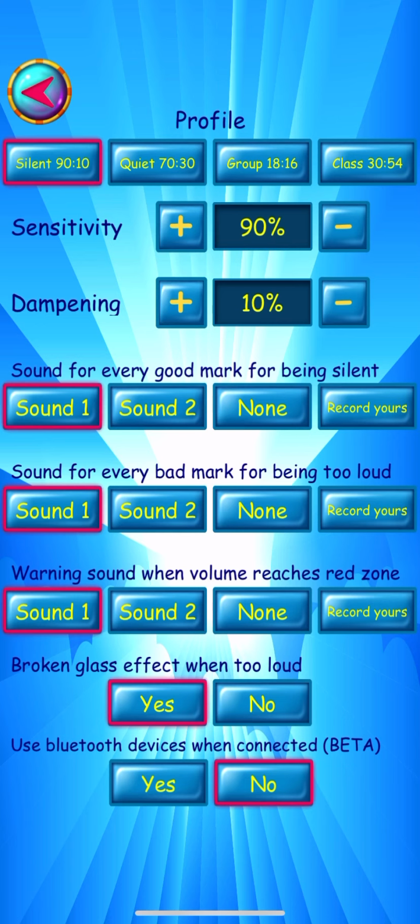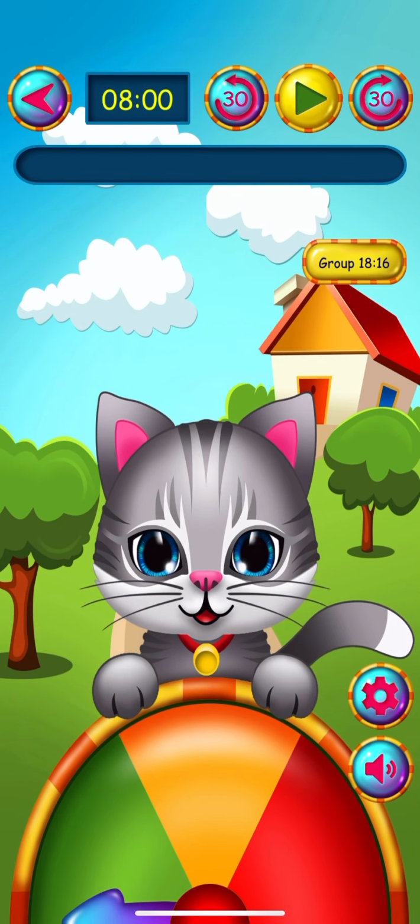But for right now, let's just choose group. 18% is what I tend to use. Sometimes I will change that depending on the situation or the setting. I can also change some of these settings down here, like do I want the broken glass effect when it's too loud? No or yes at the bottom. But I do like that. I think that it's kind of motivating for kids when they see that. So I'm going to press the back button on the top.